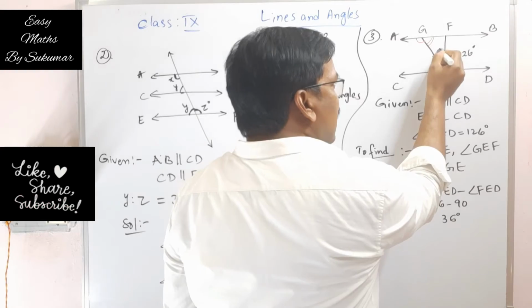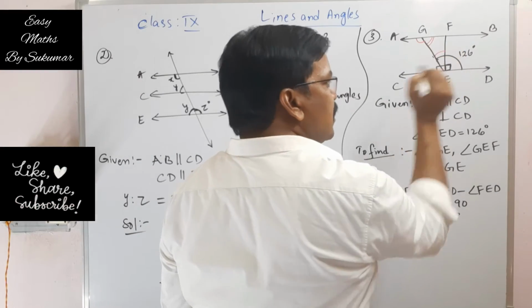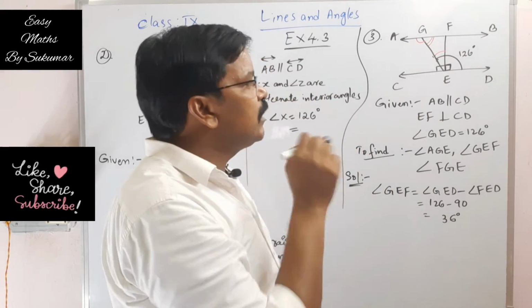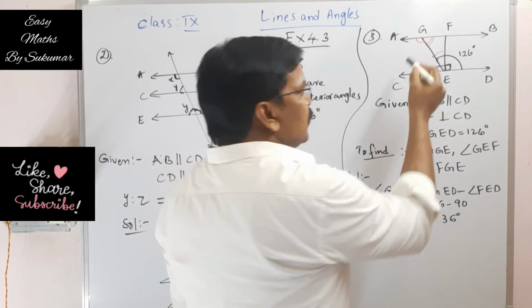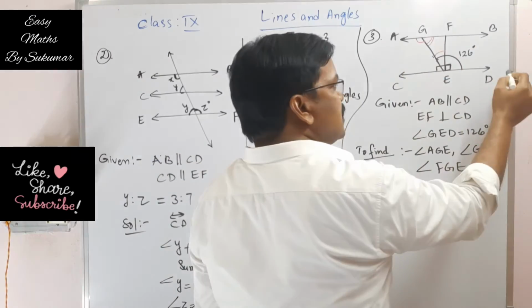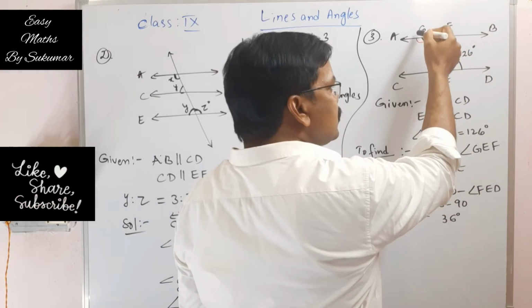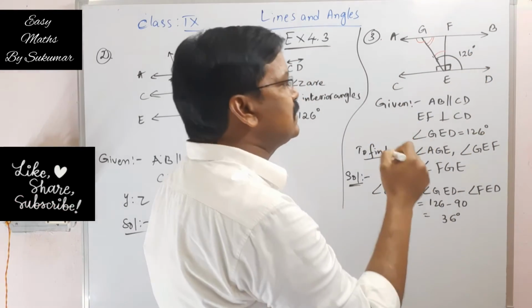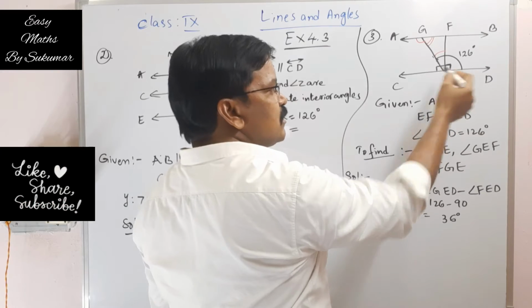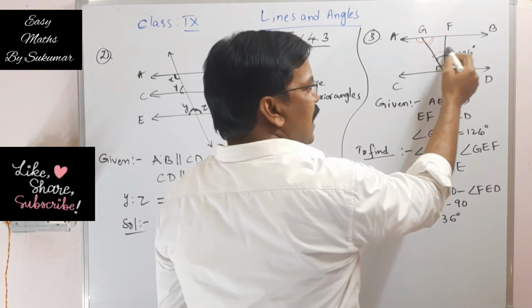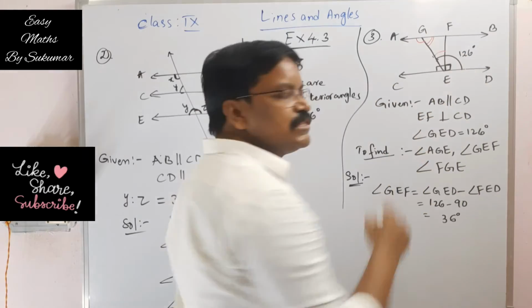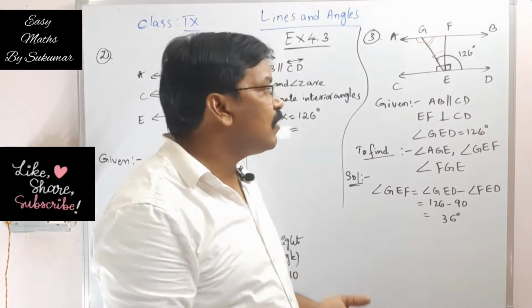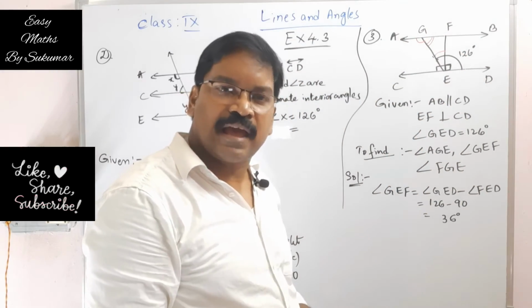See here, this angle GEF should be equal to one more angle there. What is that angle? Here if you consider AB and CD are parallel and GE is a transversal, then angle GED is equal to angle AGE. They are called what? Alternate interior angles.